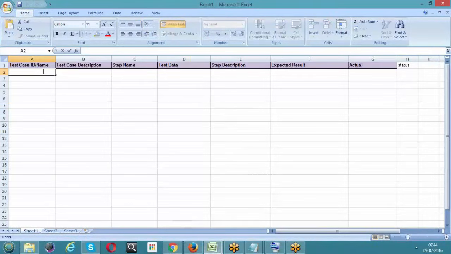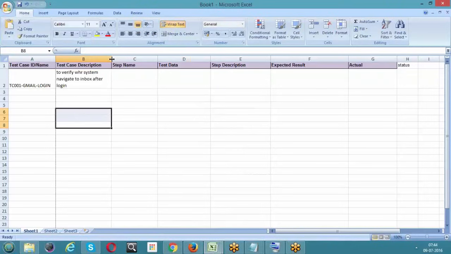Test case ID: test case 001. We are working on Gmail, mainly trying to test login. Test case description: verify whether the system navigates to the inbox after login. This is actually what we want.